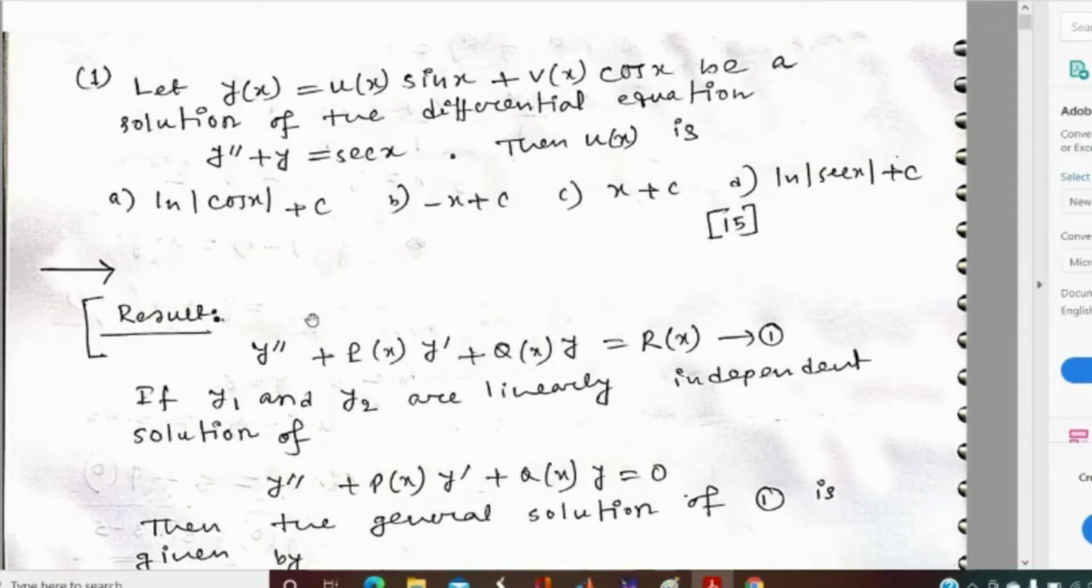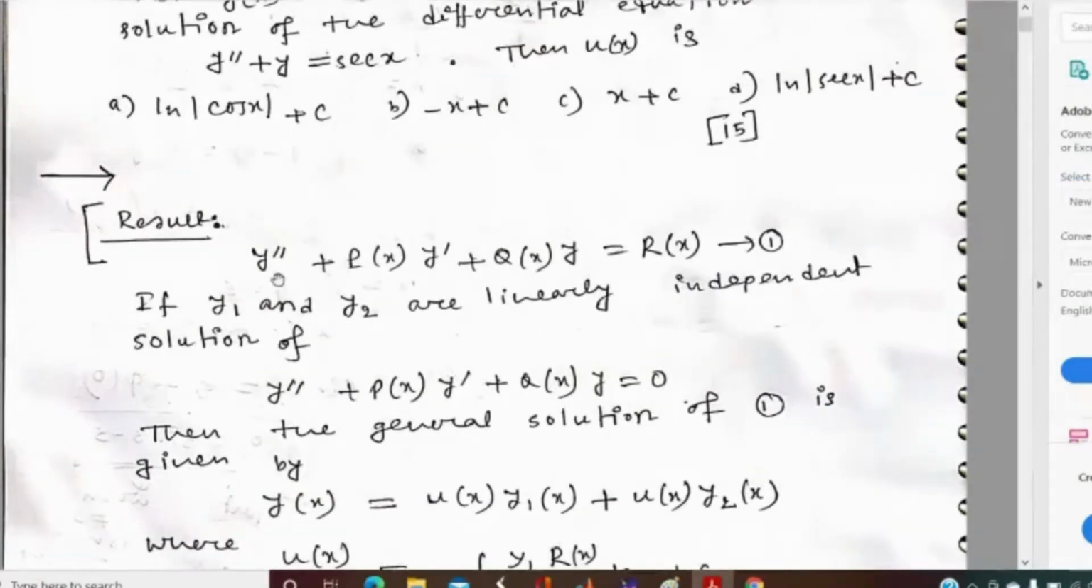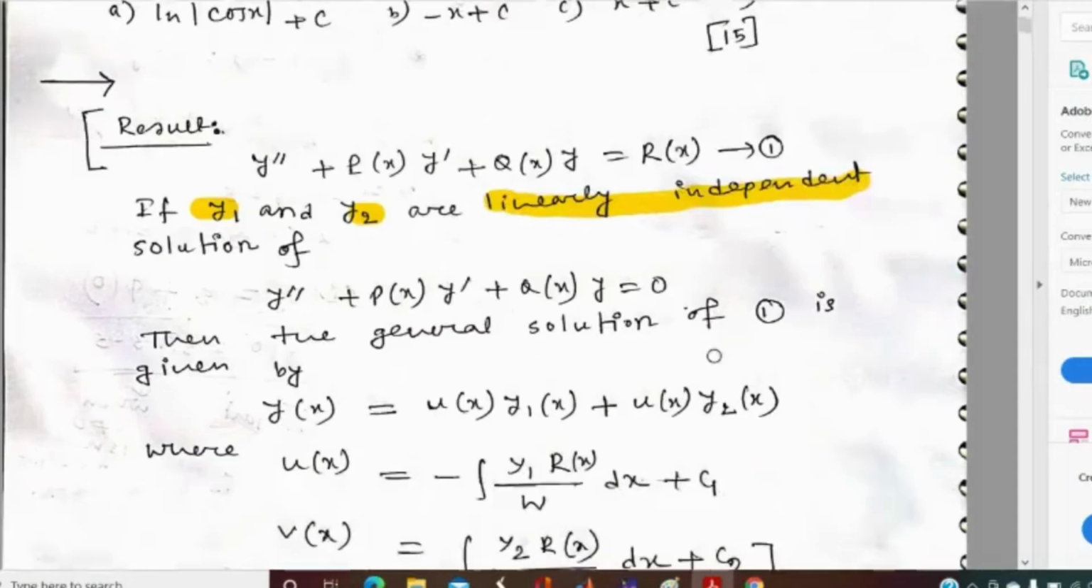If we try to solve the question, we have to know a very useful theorem or result. Suppose y double dash plus p(x) y dash plus q(x) y equal to r(x) is a given differential equation, and y1 and y2 are two linearly independent solutions. You must see it carefully that the solutions should be linearly independent.